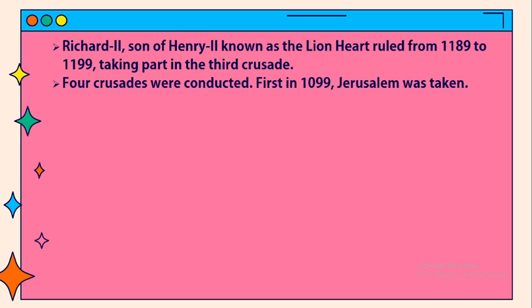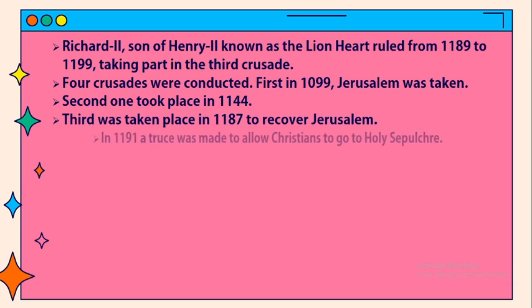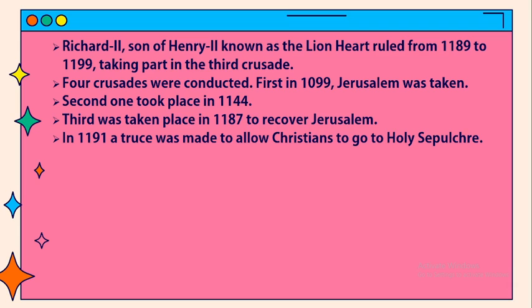First, in 1099, Jerusalem was taken. The second one took place in 1144. The third took place in 1187 to recover Jerusalem. In 1191 a truce was made to allow Christians to go to the Holy Sepulchre.